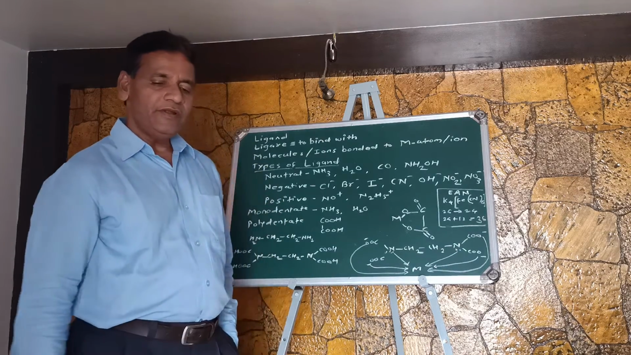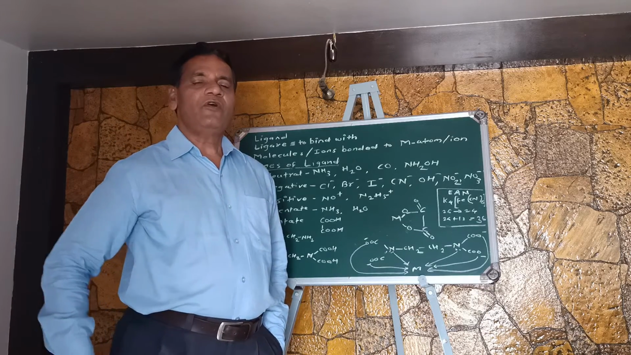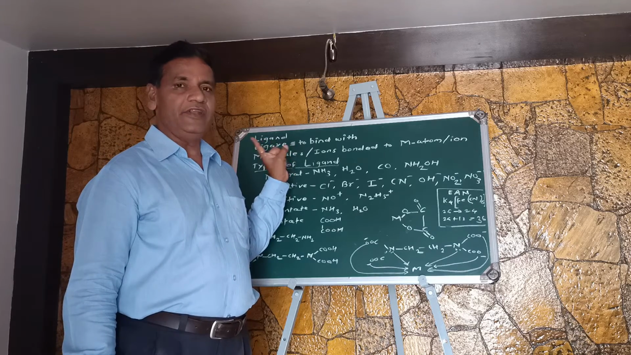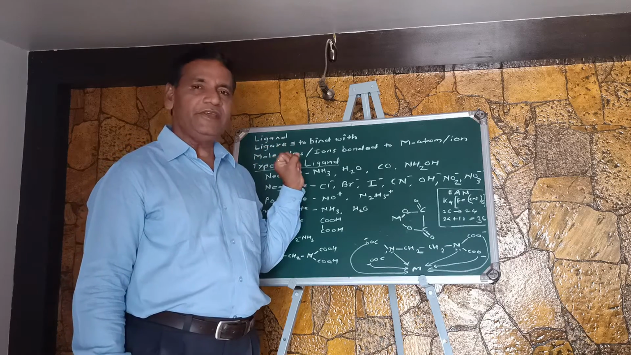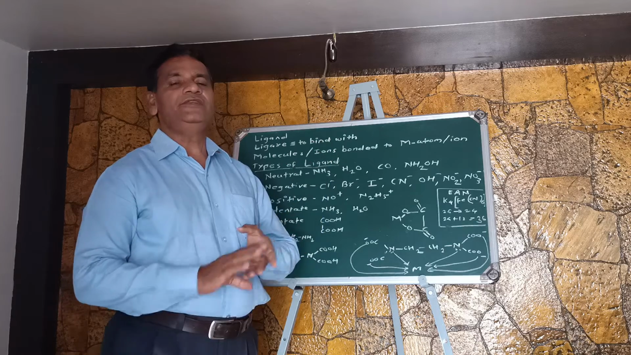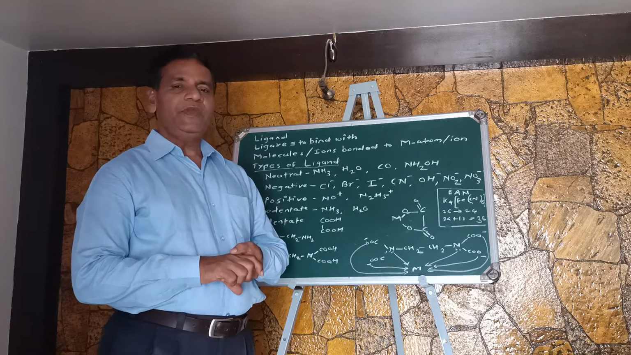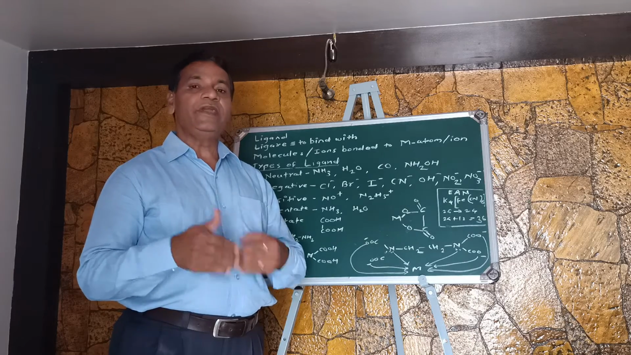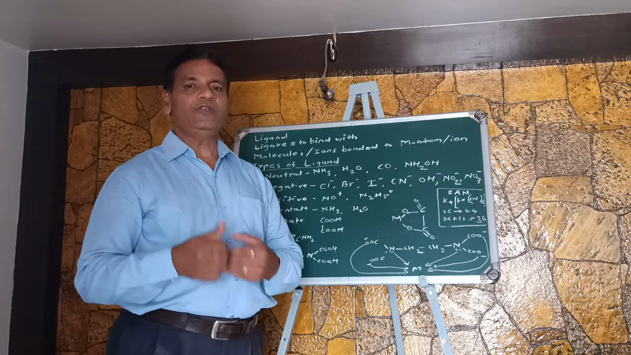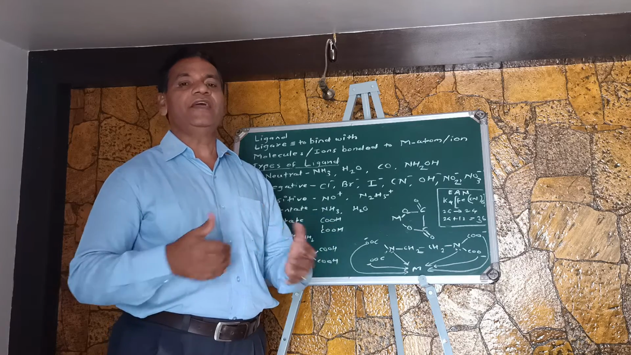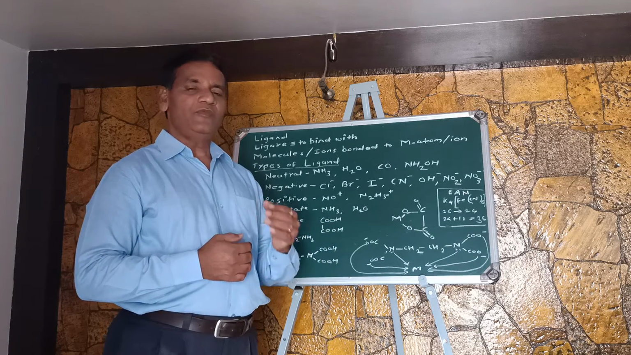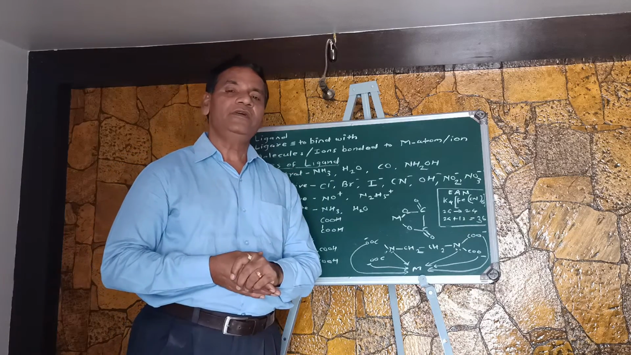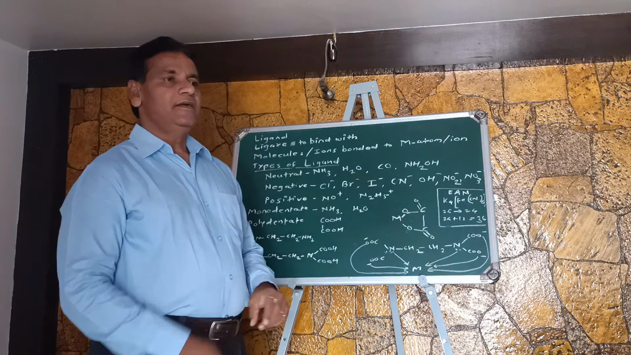This word ligand is derived from the Greek word ligare. From this word ligare, ligand is derived. What is the meaning of this ligare or this ligand? The meaning is to get bonded with, to bond with, to get attached with, right? So from this ligand, we can form different complex compounds.